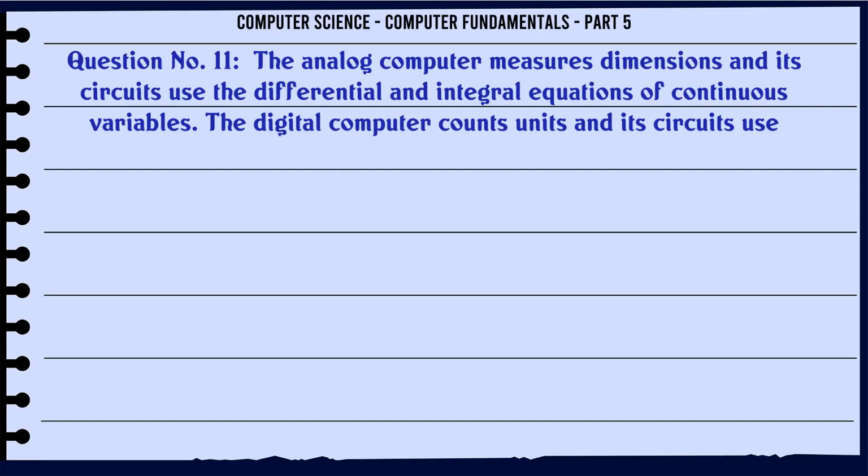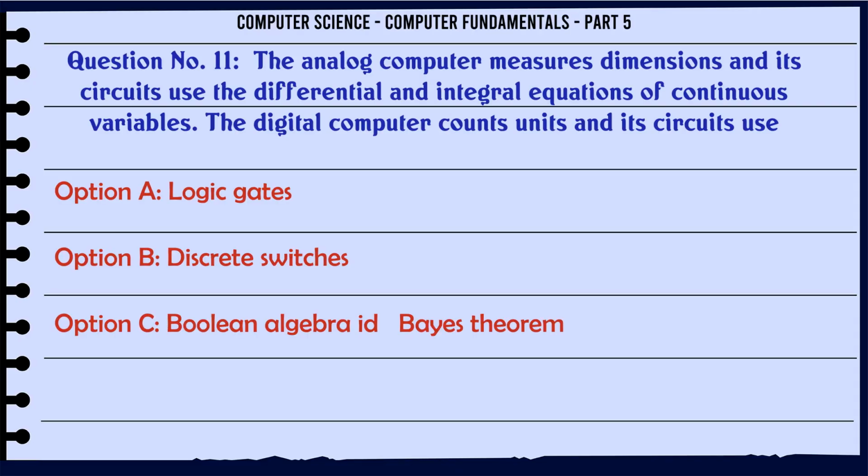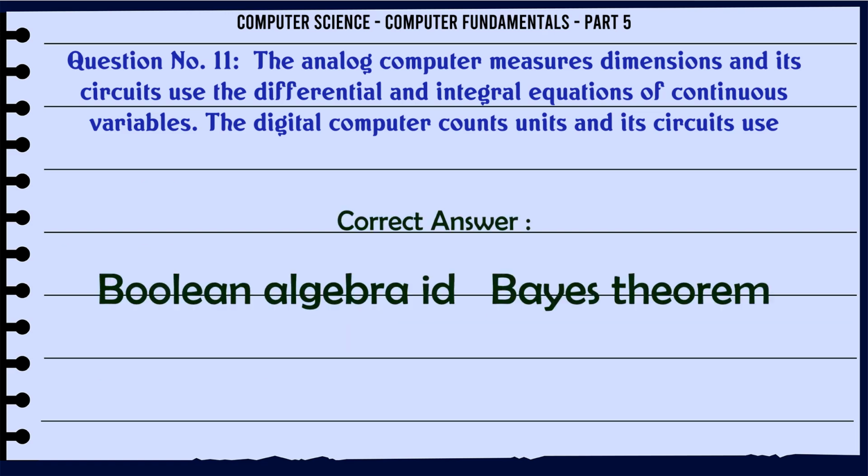The analog computer measures dimensions and its circuits use the differential and integral equations of continuous variables. The digital computer counts units and its circuits use A. Logic gates. B. Discrete switches. C. Boolean algebra and Bayes theorem. D. None of the above. The correct answer is Boolean algebra and Bayes theorem.